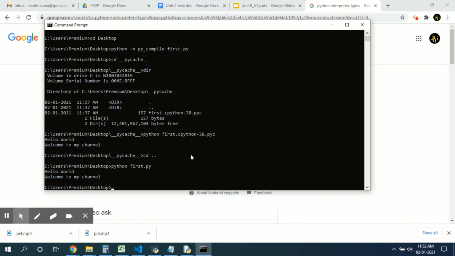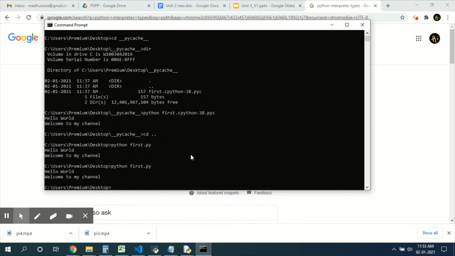But you don't need to do these steps. Actually, you can execute by giving the command python directly with the file name first.py. It is the advantage: Python is an interpreted language. It is the advantage of Python. Just directly run the program.